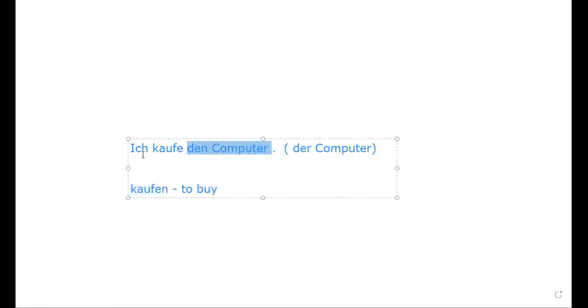Yes or no? The subject is doing the action. What it does, that is called the direct object. If you put this question, what, you will get the direct object. I buy, yeah, ich kaufe den Computer. What do I buy? The computer. So this computer is a direct object.